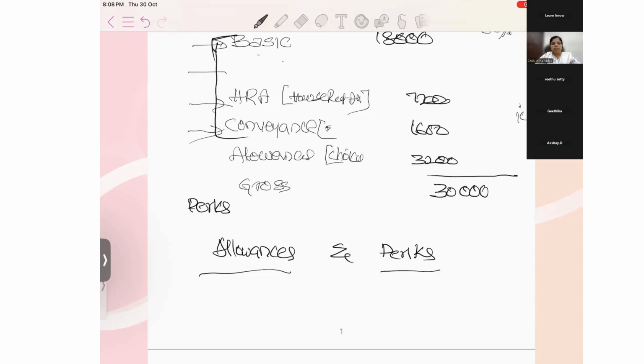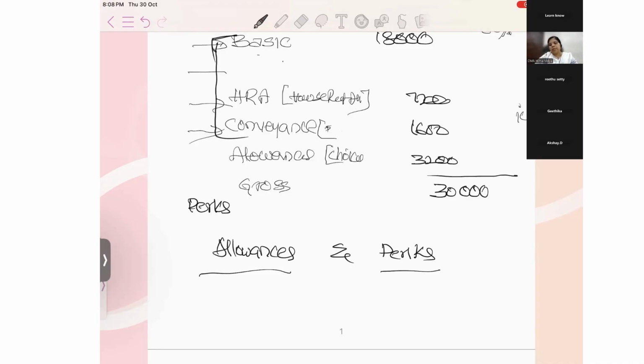For that position only they will pay. Then an employee who is working at middle grade or in middle management cannot ask or demand the company to pay the perks. Perks are the choice of the employer. If you see the pay slips, or while calculating the income tax, every employee will not have the perks. Only some employees will have the perks. But allowances are the same for every employee.